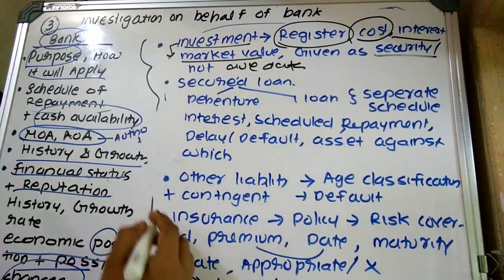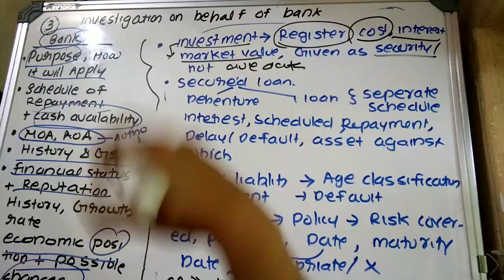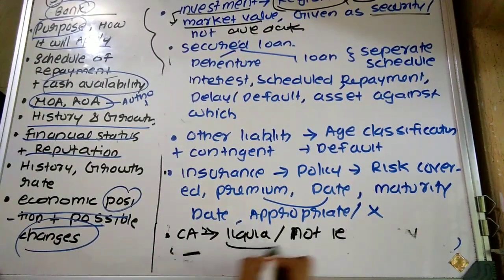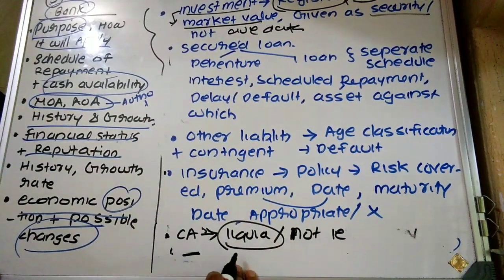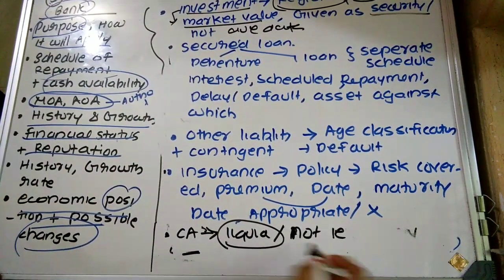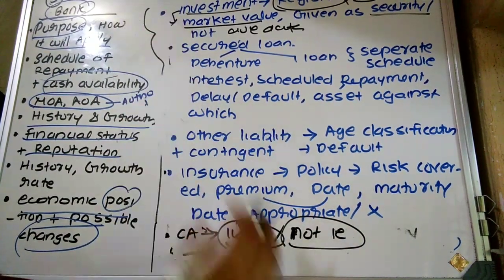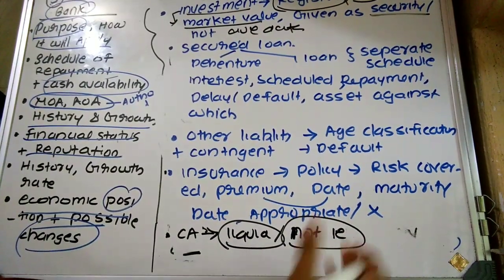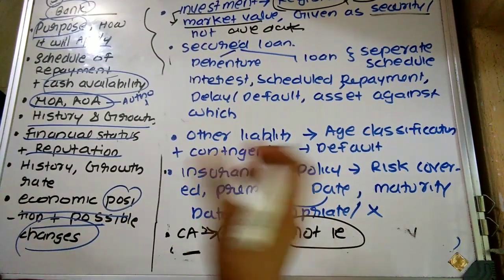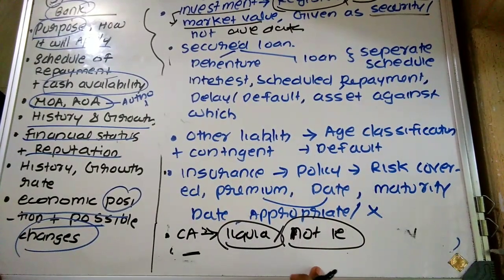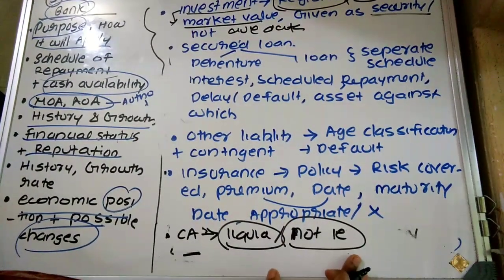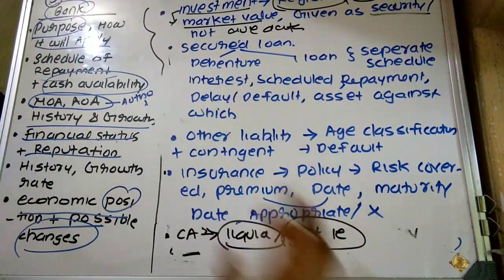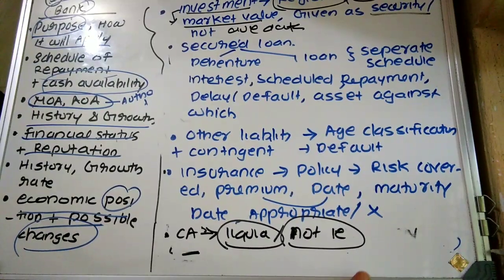Then next, the asset side of the balance sheet also includes what? Current asset, that is, other liquid asset. The investigating accountant on behalf of the bank is also required to examine the liquidity position, that is, can this company easily convert these liquid assets into cash, how they are collecting the amount of the account receivable, how they are converting the finished goods into cash, how much liquidity. This has to be determined by whom? The investigating accountant on behalf of the bank.